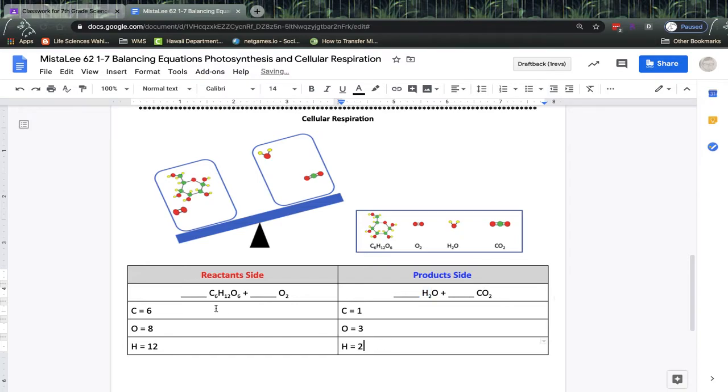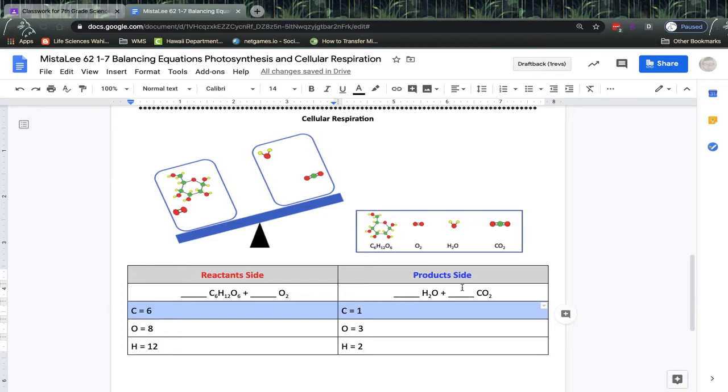And as you can see, the carbons are not balanced, the oxygens are not balanced, and the hydrogens are not balanced. Once again, the suggestion is to ignore the oxygen. Do that one last. And the reason why is because oxygen is in multiple molecules. It makes it really complicated. So let's do the carbons first. We have 6 carbons going in, but only 1 coming out. And that doesn't make any sense. So we need more carbons.